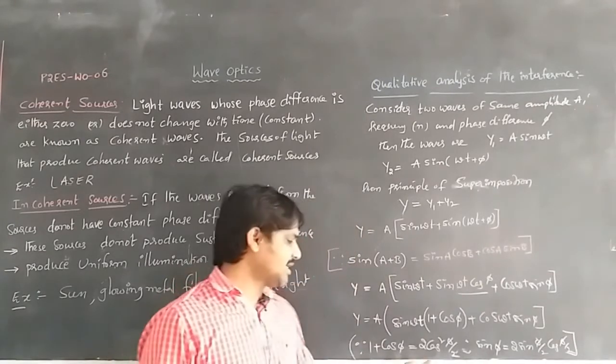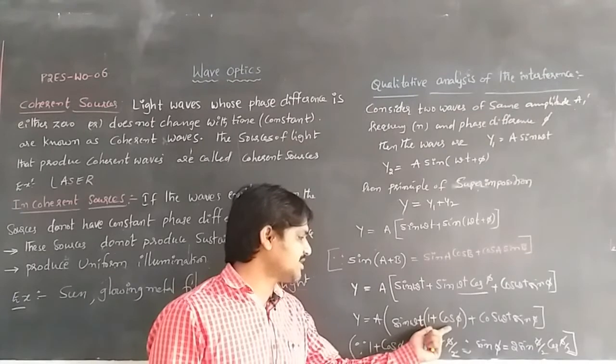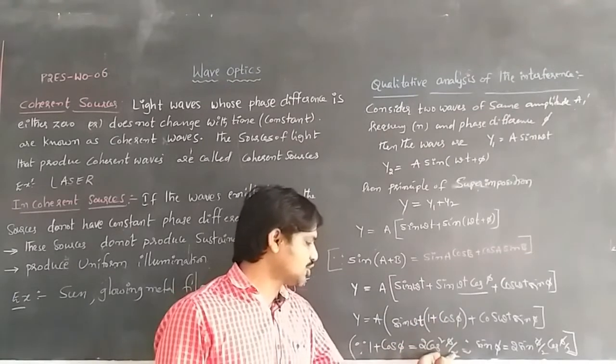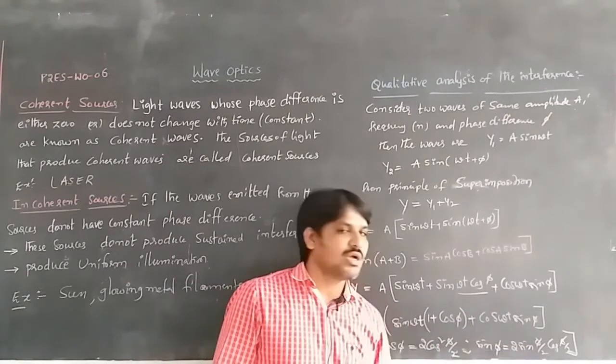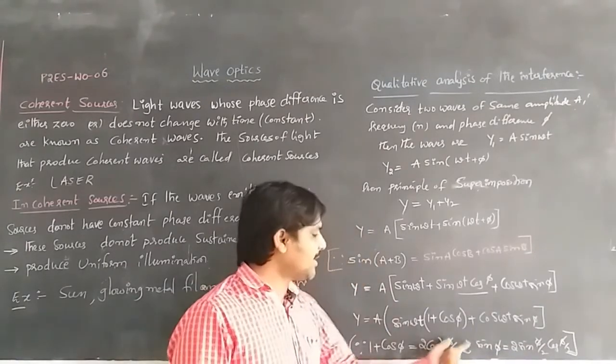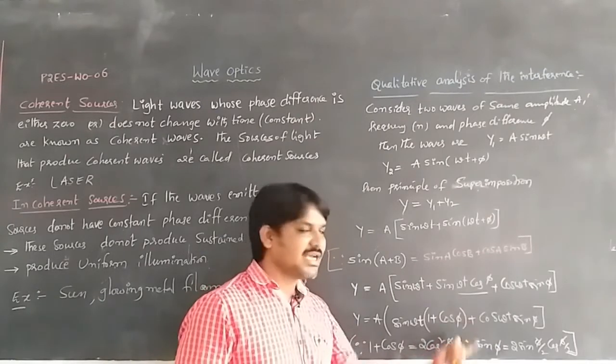That is the mathematical formula we are going to apply. Now we apply these formulas in the above equation.